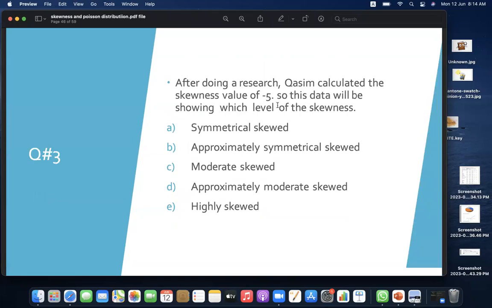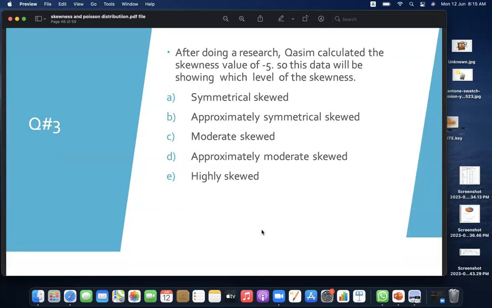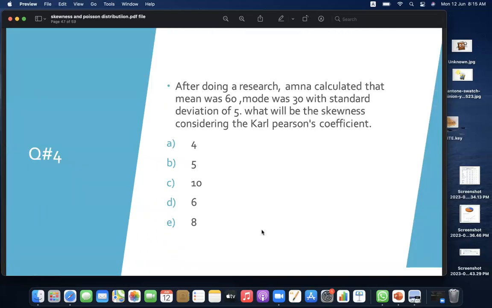Question number 3. After doing a research, Qasim calculated the skewness value of -5. So this data will be showing which level of skewness? A, symmetrical, B, approximately symmetrical skewed, C, moderately skewed, D, approximately moderately skewed, E, highly skewed. It's E, highly skewed.